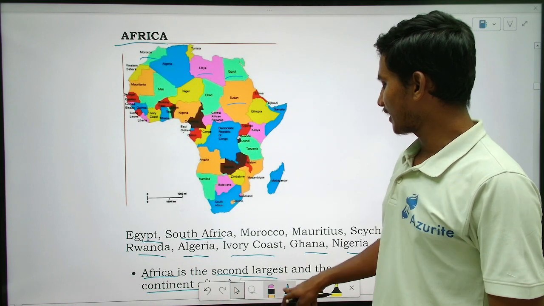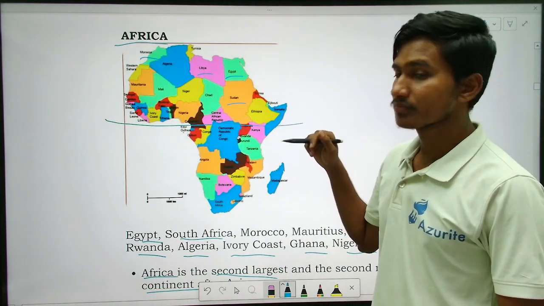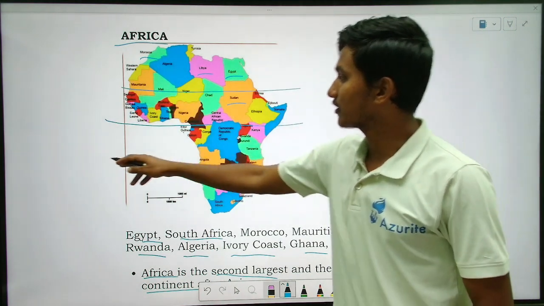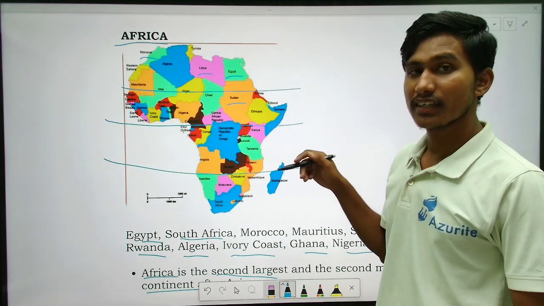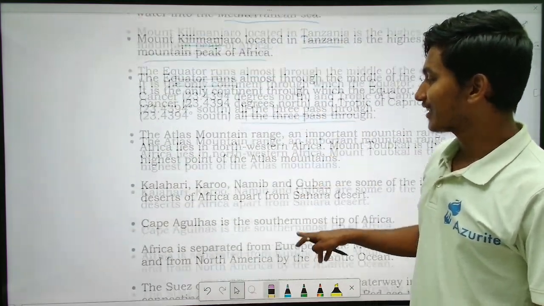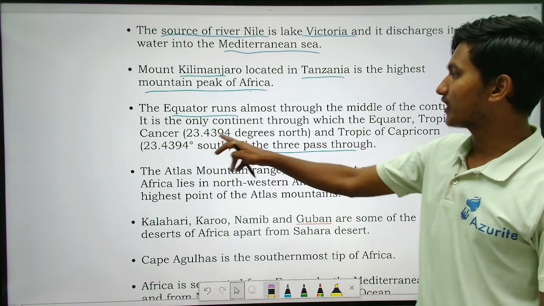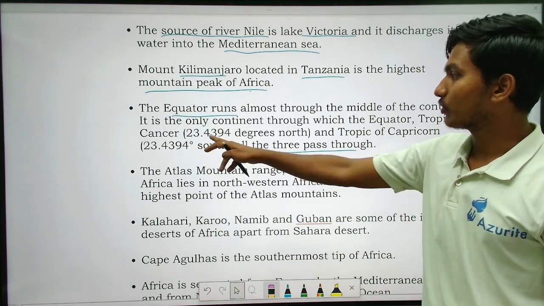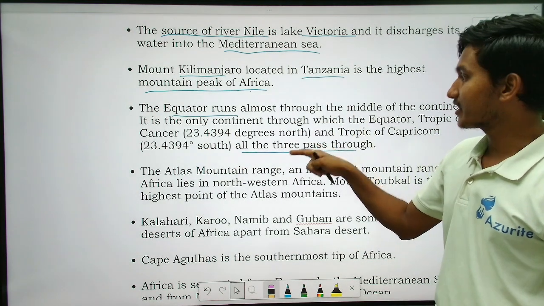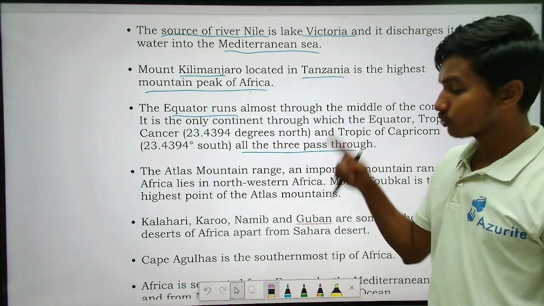So nearly in the middle the equator passes, and the Tropic of Cancer is this, and the Tropic of Capricorn, right? So if you see, it is 23 degrees and how much? 23.4394 degrees. Okay, so that is the Tropic of Cancer towards the north.